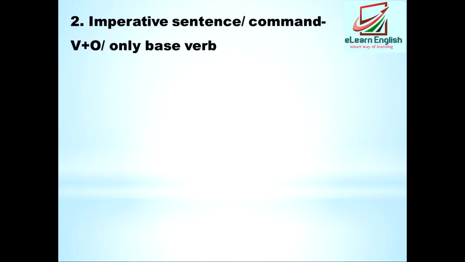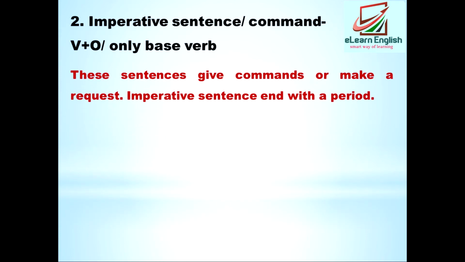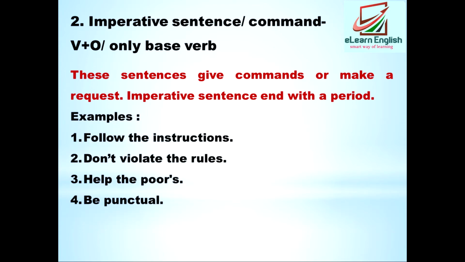Second type is the imperative sentence, or the sentence which gives us command, order, request, etc. The arrangement of this sentence is the verb plus object, or only the base form of the verb. These sentences give a command or make a request. An imperative sentence ends with a period, which means we generally put a full stop at the end of the sentence. For example, follow the instructions. Here there is no subject. Try to understand. Only verb plus object, or only the base form of the verb, is there in the imperative sentence.